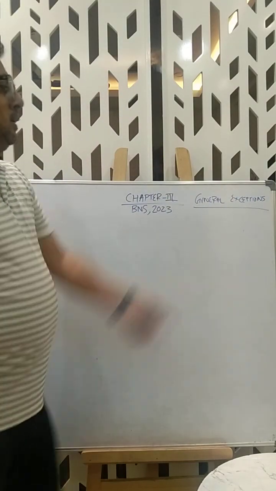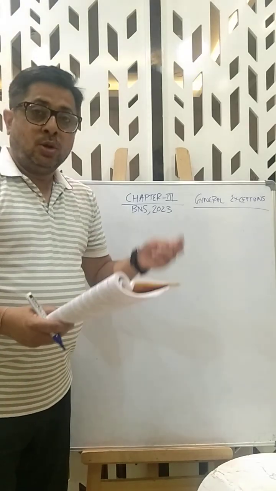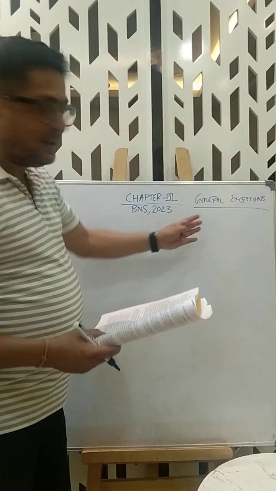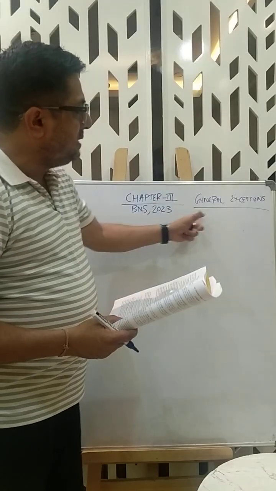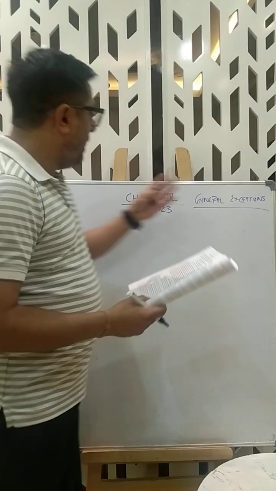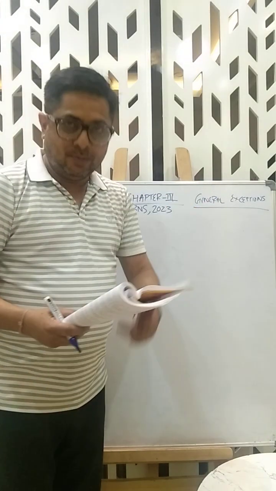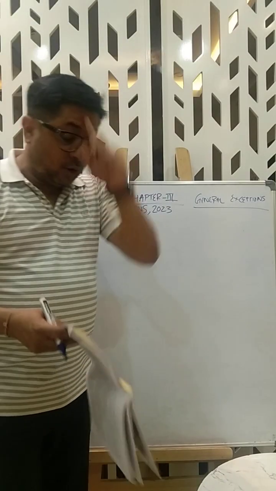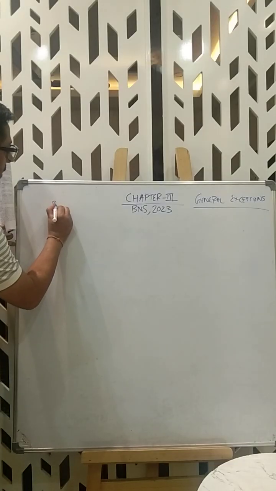Let me explain this. The BNS, or Bharatiya Nyaya Samhita 2023, talks about offences and punishments. These are acts which otherwise would be offences, but since they fall within these categories and satisfy the conditions under Chapter 3, they would not be offences, and therefore there are general exceptions, right? So we'll categorize into some groups. I forgot to say, I'll keep it direct, crisp and easy to follow. First group.